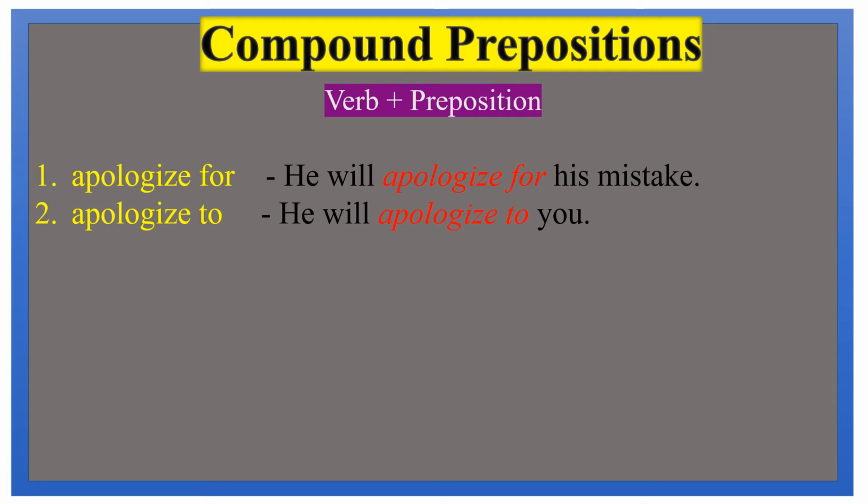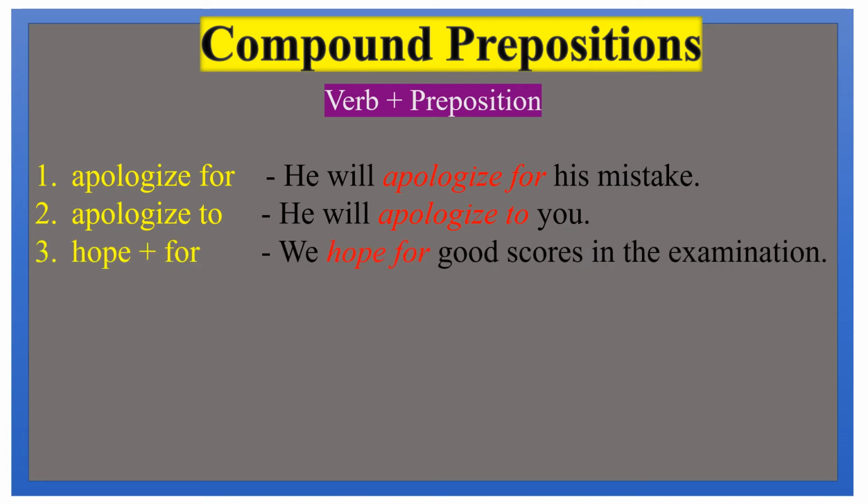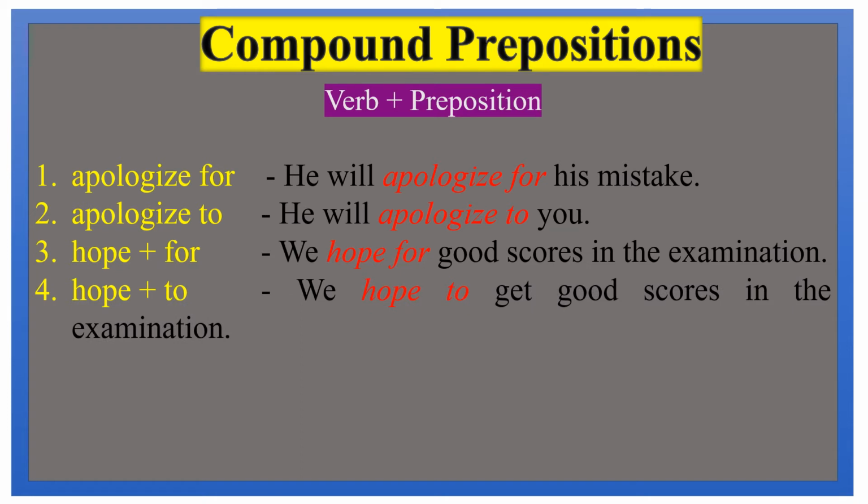If someone did something wrong, we have to use for. If we are going to say something to someone, we use to. Hope for. We hope for good scores in the examination. Hope to. We hope to get good scores in the examination.